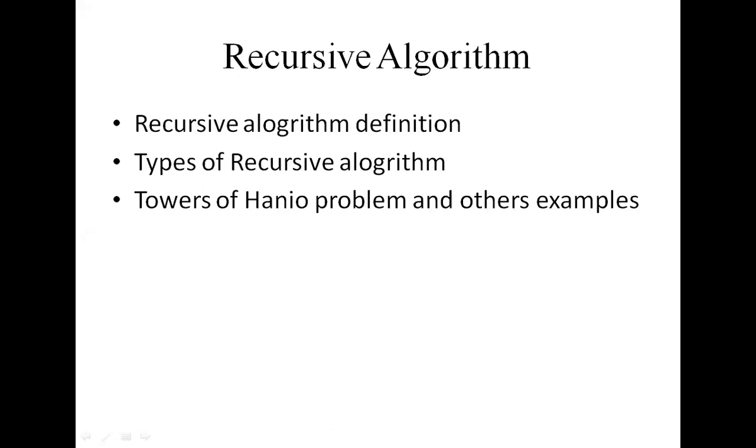So what is recursion? What is meant by recursion? In simple language, recursion is the repeated occurrence of a particular event. In programming, recursion is the repeated occurrence of a procedure as a result of the procedure calling itself. We call it recursion. So a recursive procedure is the name given to procedures calling themselves.